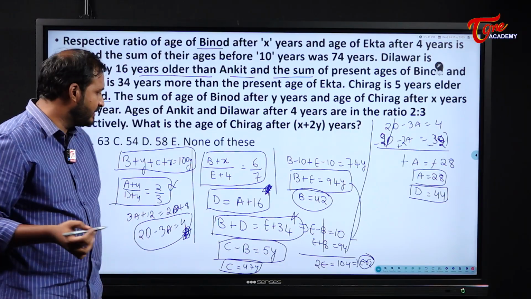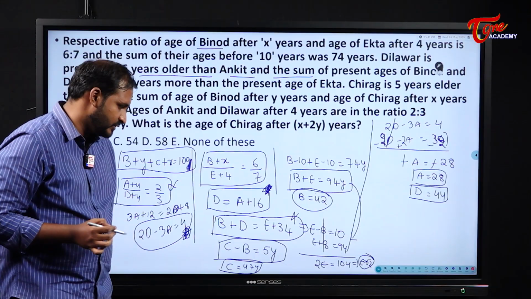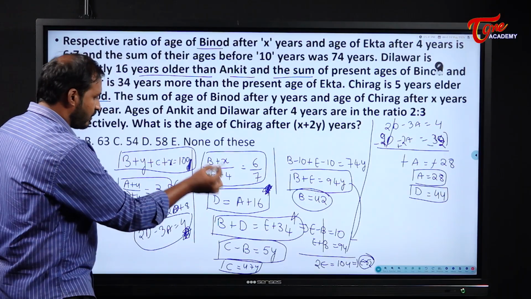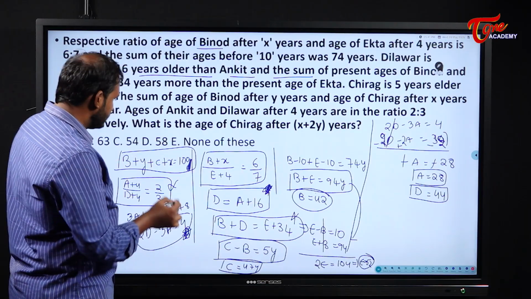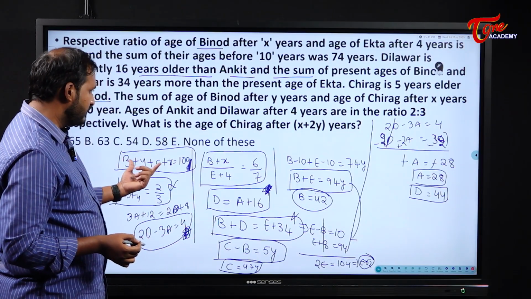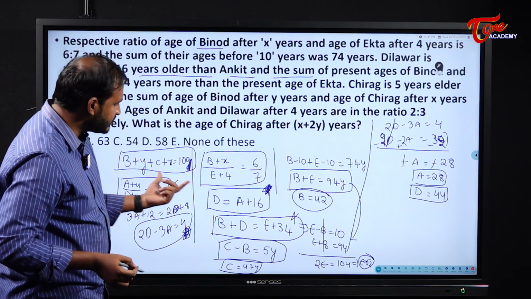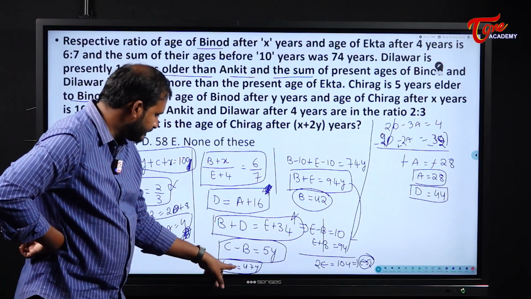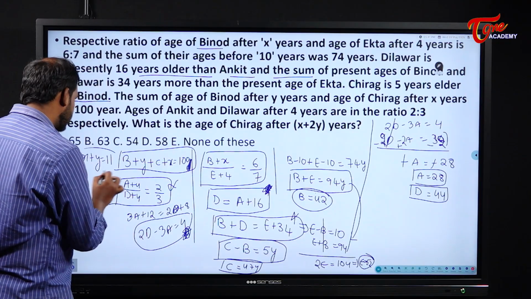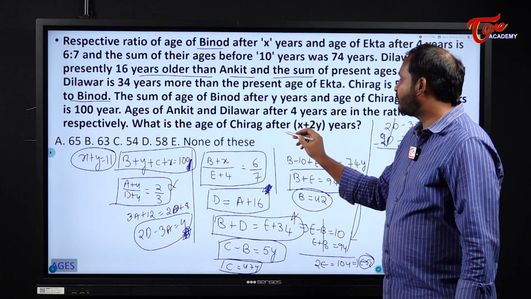So definitely you should be a little bit patient here. Okay, this Y means years here. I will cancel that one, it will confuse you. So 47 years. B's age we got. Now substitute all the values in these two equations, B and C. That means Y plus X will become what? B and C's combined age is 89 years. So X plus Y will become 11 years. But they are asking us C's age after X plus 2Y.